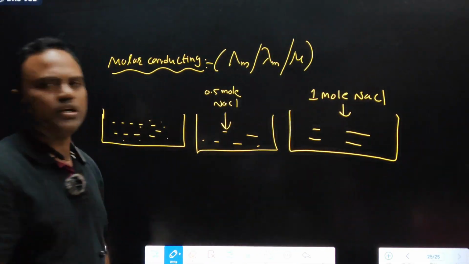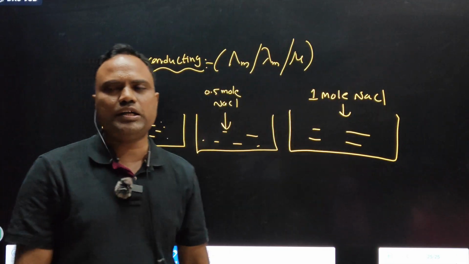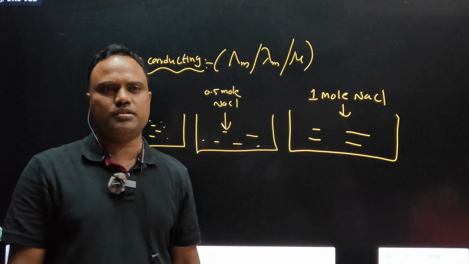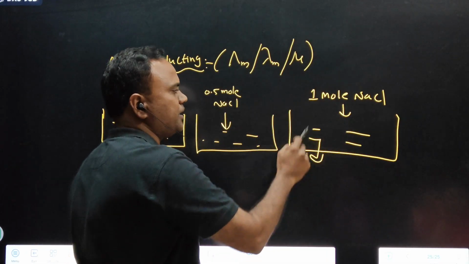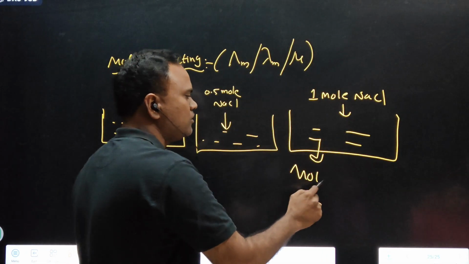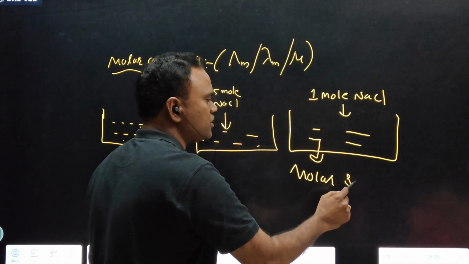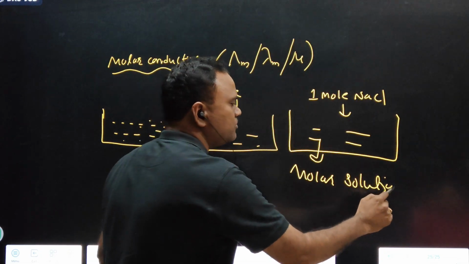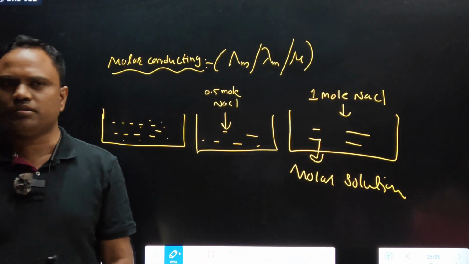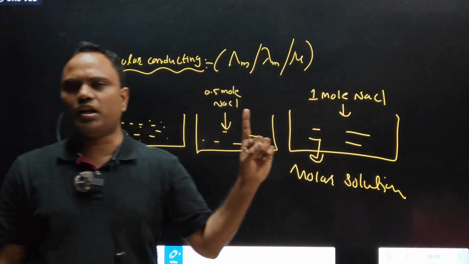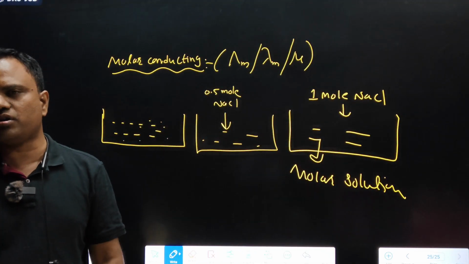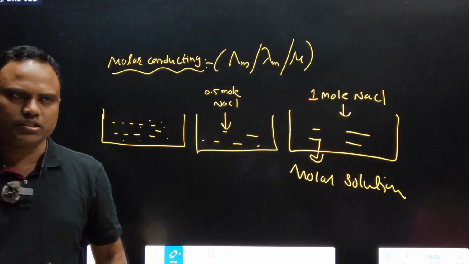But which conductance is called molar conductance? The conductance of this solution is called molar conductance. Why is it called molar? Because how many moles of electrolyte did we add? 1 mole. The conducting power of 1 mole of electrolyte present in a solution is called molar conductance.